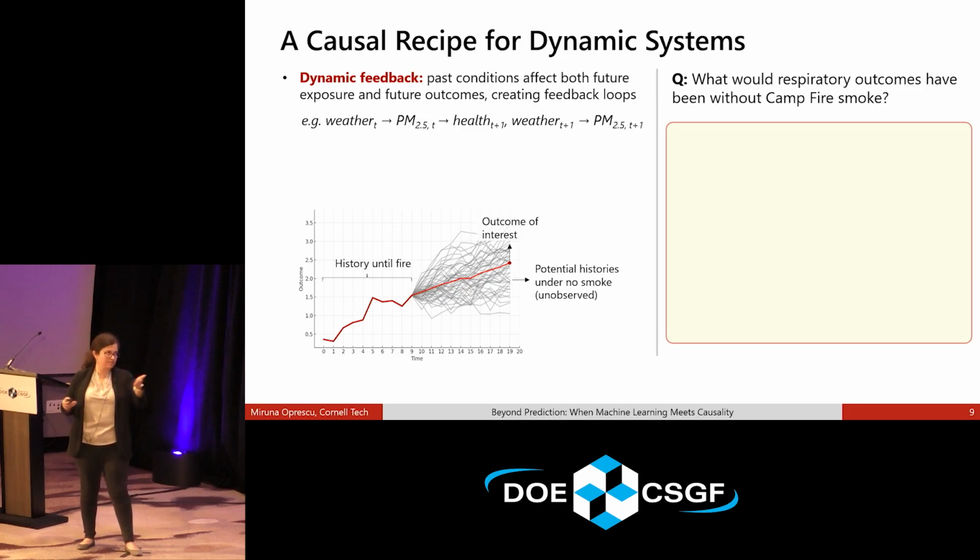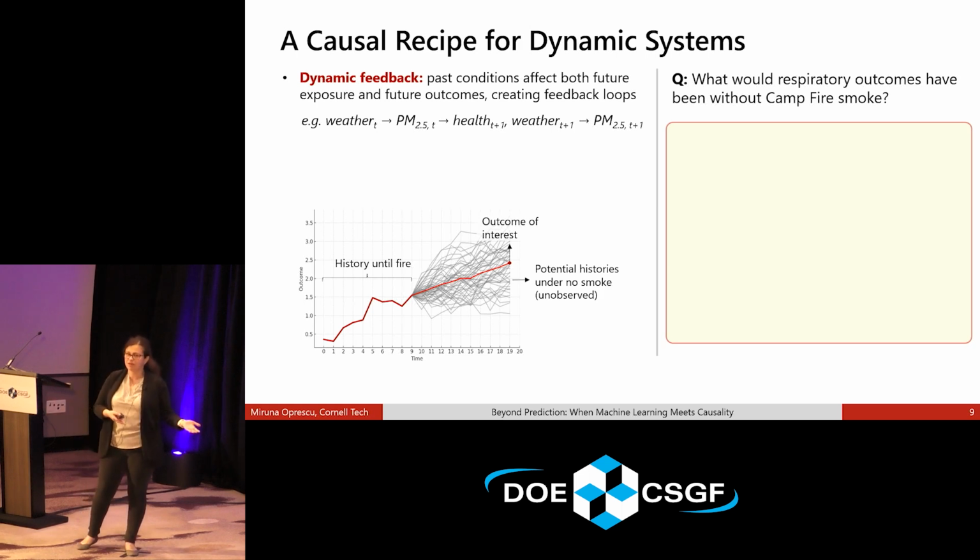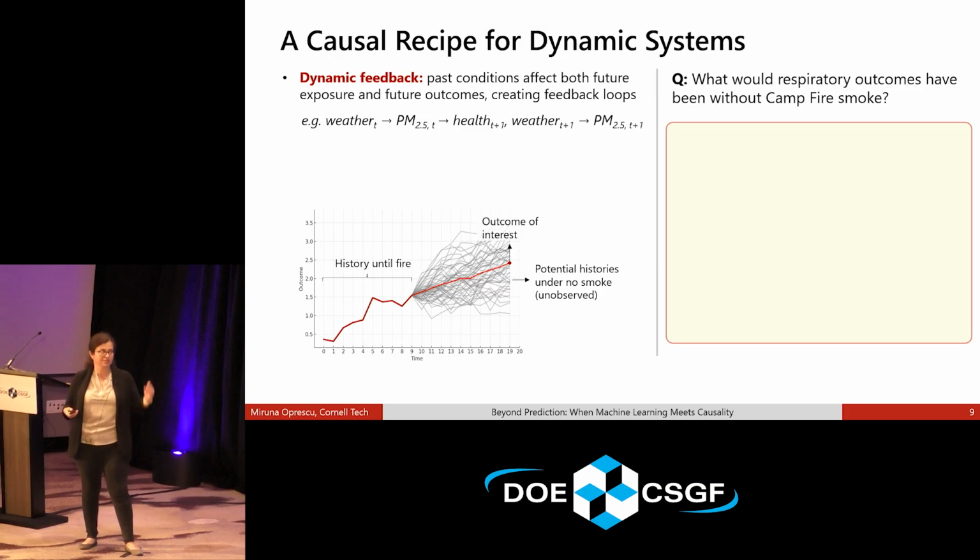And that's problematic because, okay, humidity also affects pollen dispersion and people might get more asthma attacks. So we don't really know if it was the wildfire that caused people to go to the hospital or the asthma attacks, right?